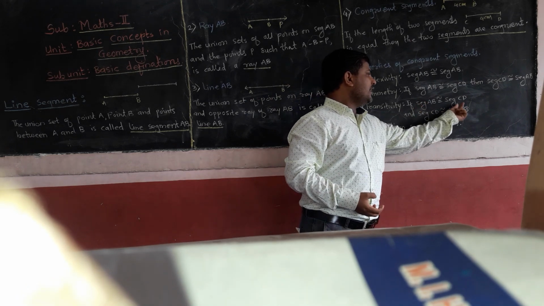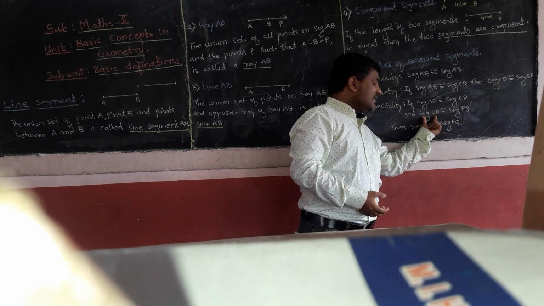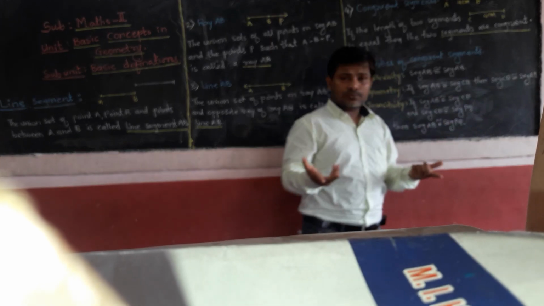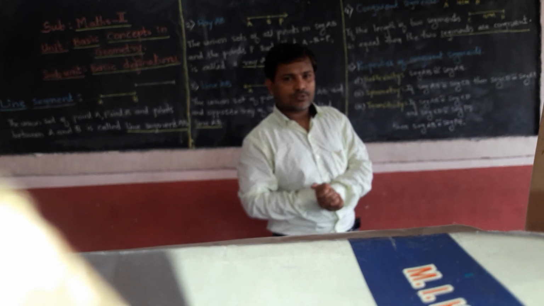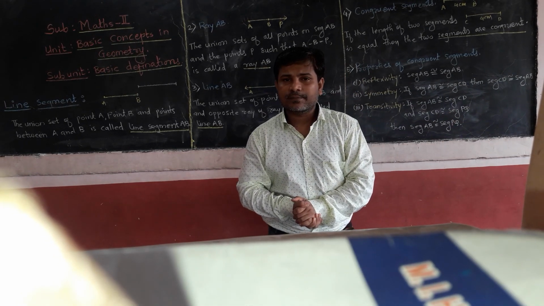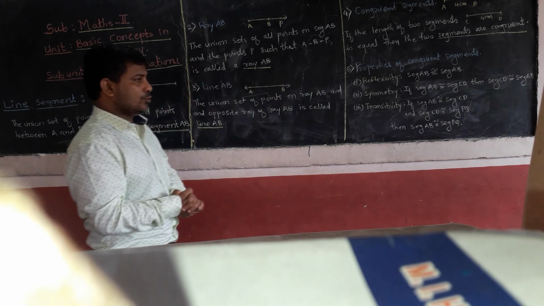AB is 4, CD is 4, so they are congruent. As segment CD is 4 centimeter and these are congruent, then what will be the length of PQ? Obviously it is 4 centimeter only. Hence we can say that segment AB is congruent with segment PQ. Got it? Please copy down.